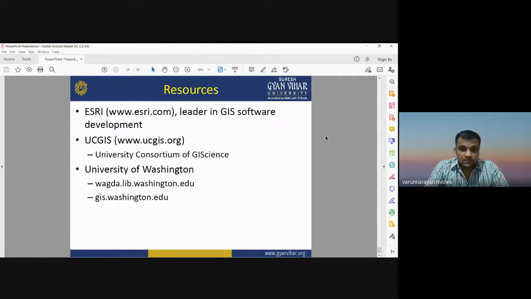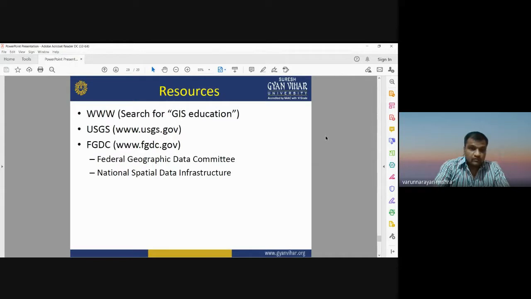It is an organization that works on the integration of GIS information from various universities, so you will get information about GI science from multiple universities on a single platform. Then GIS education, you can search for that.